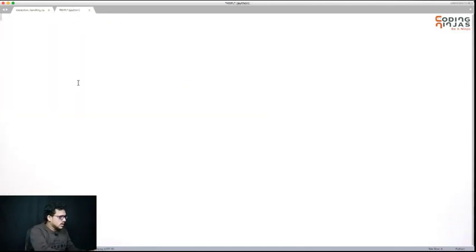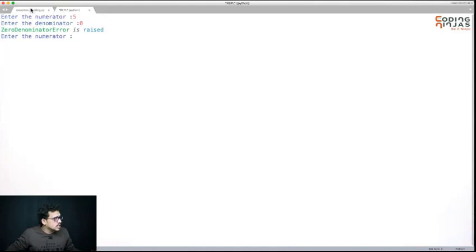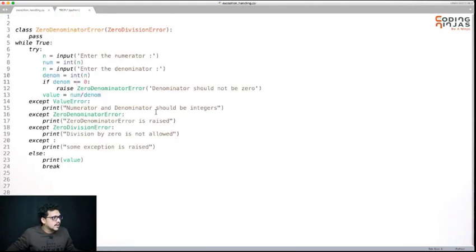Now if I try to run this with 5 and 0, then the else code was not executed, zero denominator is raised. So this code was not executed, that means I have not printed the value, I have not broken the loop. The code executes again and again, I am just taking the numerator and denominator again if any error has been raised. So else code will be executed when no exception is raised.